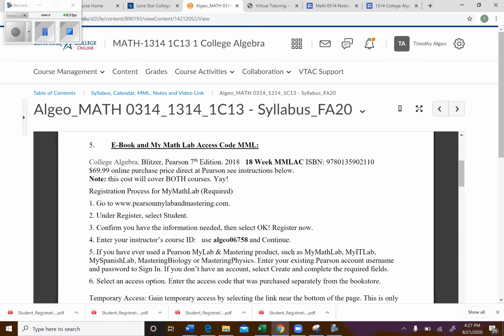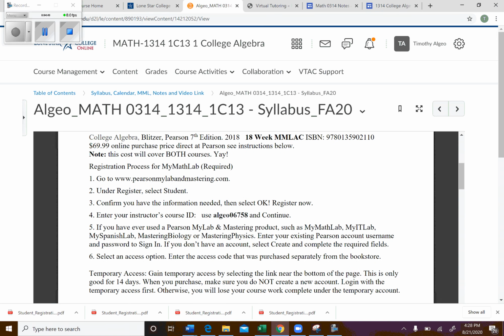The only thing you have to purchase is access to My Math Lab. If you purchase the book, that's okay. The book hopefully came with a My Math Lab access code. If not, you're going to want to look into that, okay? Now, here's the good news. When you buy your code, it's going to work for both courses. So you only have to purchase it once. Do not purchase 2 of them. You only need 1 access code, okay?